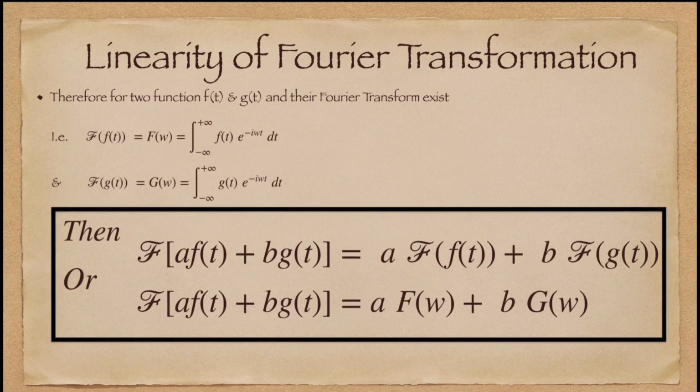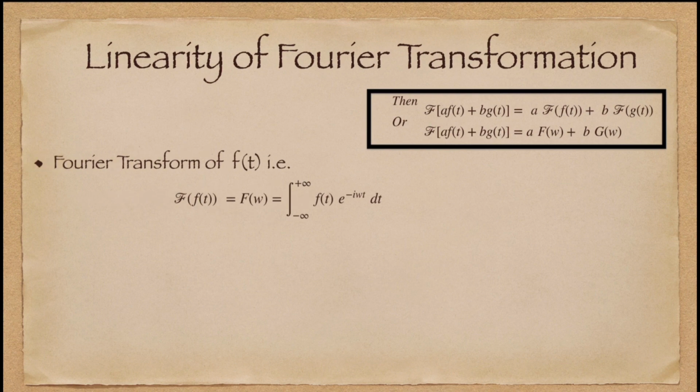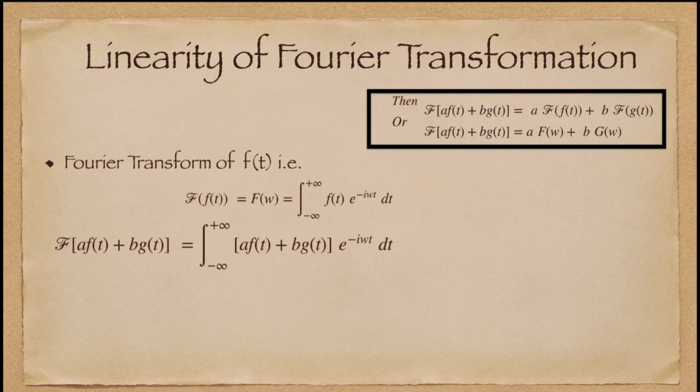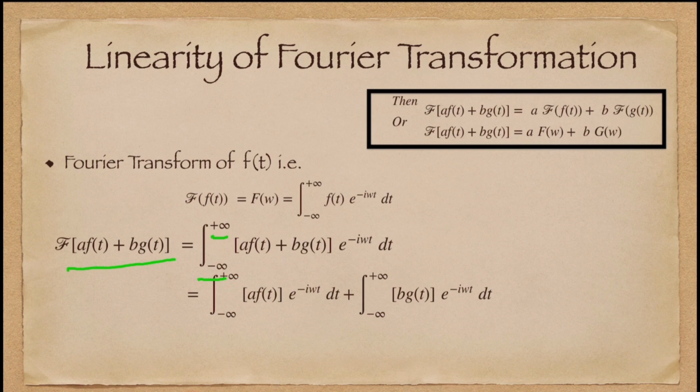Now we will prove how to derive this. If we consider two functions f(t) and g(t), then the Fourier transformation of a f(t) plus b g(t) equals the integration over minus infinity to plus infinity of a f(t) plus b g(t) into e to the power minus i omega t dt. Next, if we expand, we can write a f(t) e to the power minus i omega t, multiplying this term with a f(t), and the next will be b g(t) into e to the power minus i omega t, and separate it.